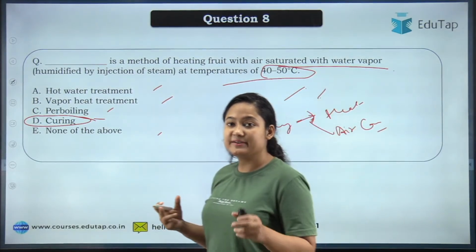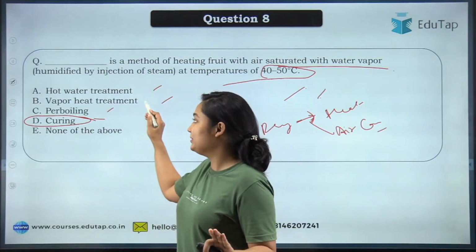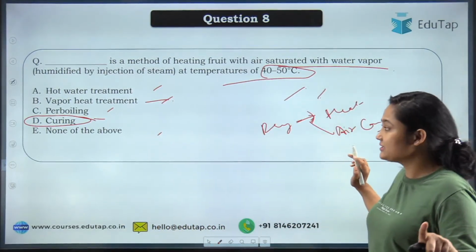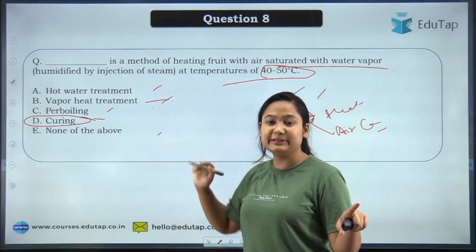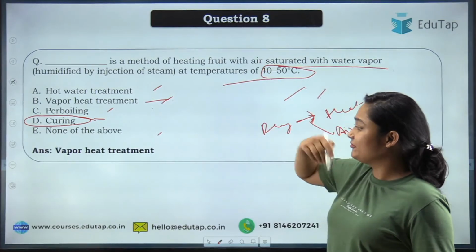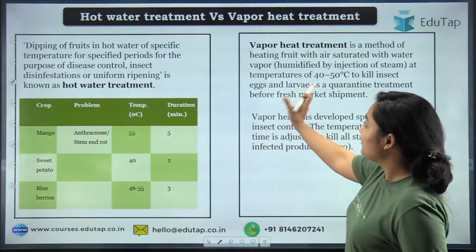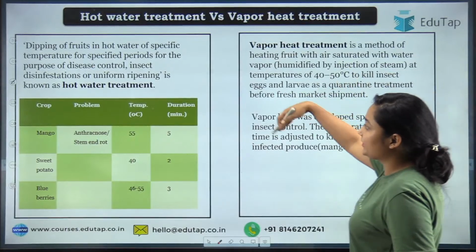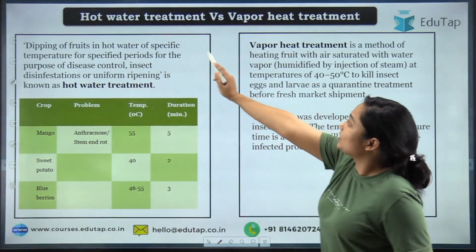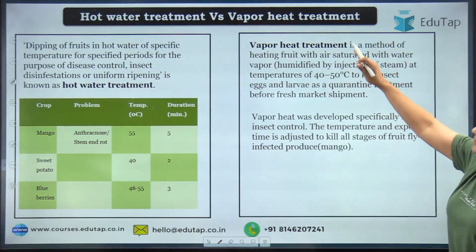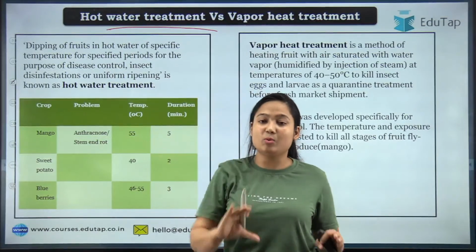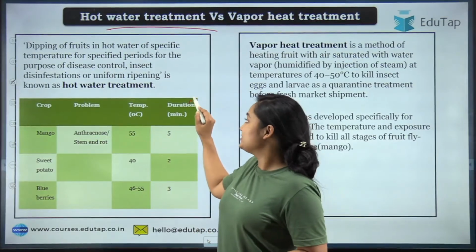Rajeshwari has given the absolutely correct answer. That will be vapor heat treatment. Very good. Thinker has also given the correct answer, vapor heat treatment. So discussing these two methods, what are these methods that we can take on further? After we have dried or done everything with the product, in some products we do either hot water treatment or vapor heat treatment. Now what is the difference? See, in hot water treatment, you take water at a very high temperature.